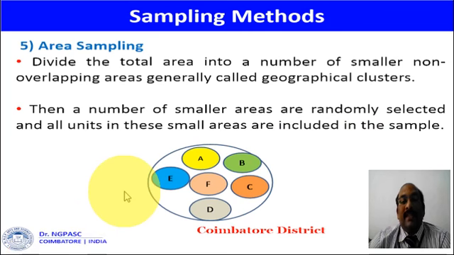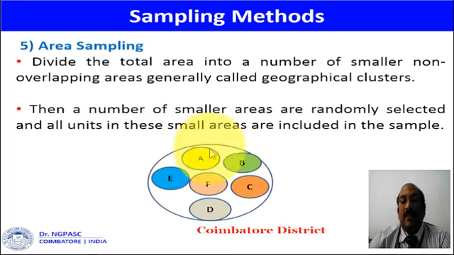Next one is area sampling. Here the total area is divided into some number of small groups. Then a number of smaller areas are randomly selected and all units in these small areas are included in the sample.